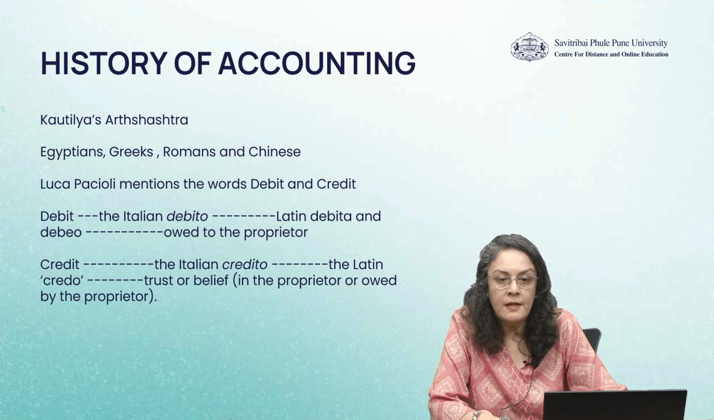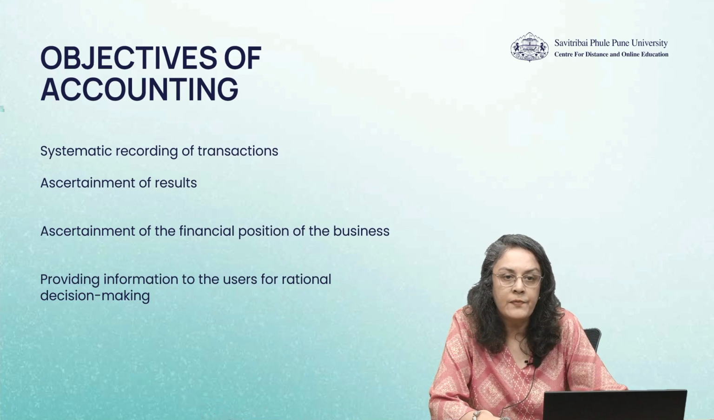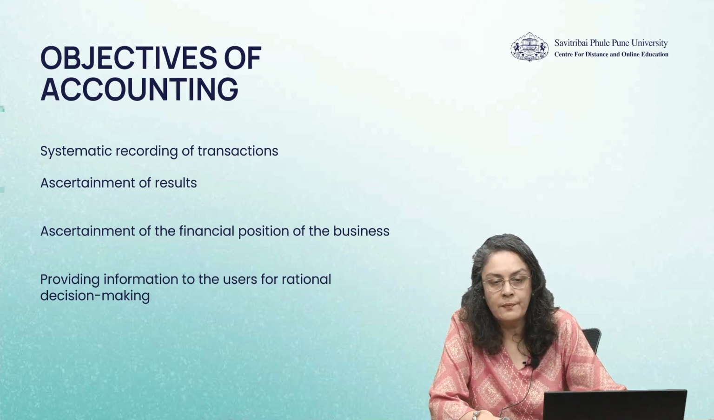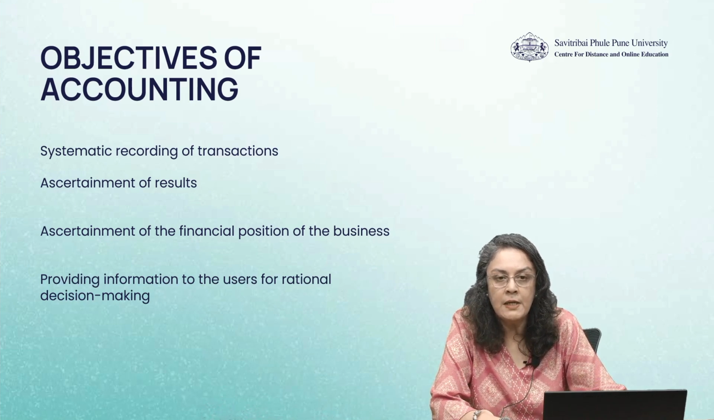Credit, on the other hand, in Italian is credito and in Latin credo. Trust or belief is the meaning of the word credit. It is in the proprietor or owed by the proprietor. It is the meaning of the word credit. Moving ahead, let us have a look at the objectives of accounting. Systematic recording of transactions and ascertainment of results are the first two objectives of accounting. Ascertainment of financial position of the business and providing information to users for rational decision making are the other two objectives of accounting.